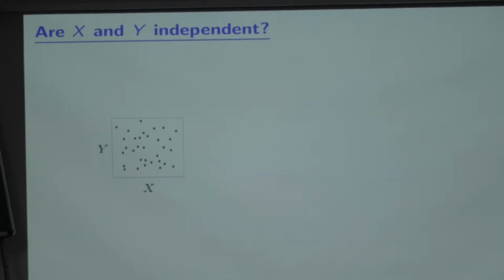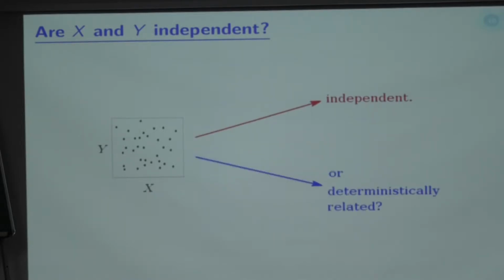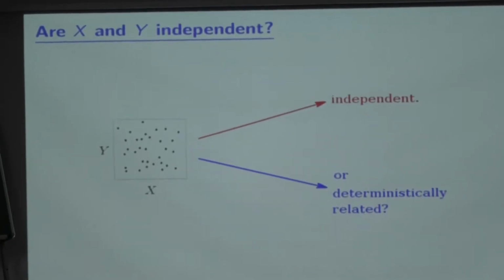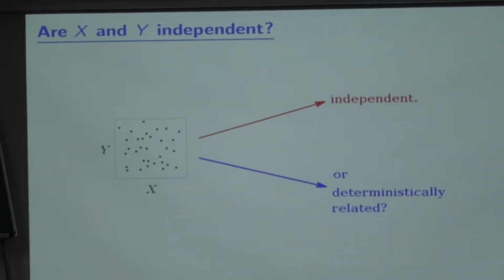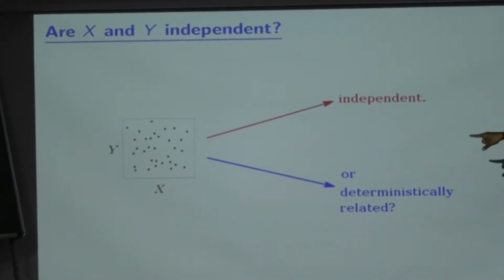There's a simple theorem with a simple proof, just based on first year knowledge, that we can use. You may say that they're independent. I will say that that plot can result from data where not only are they dependent, but Y is deterministically related to X. That is, Y is a function of X. So that is actually a graph of Y being a function of X. It is possible to get such a deterministic function. You really cannot say, based on that plot, whether you are looking at this or at that.